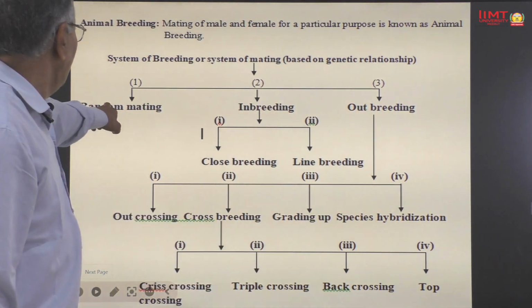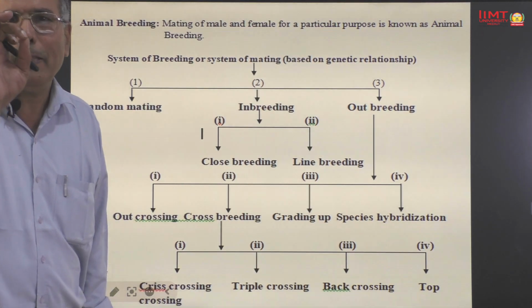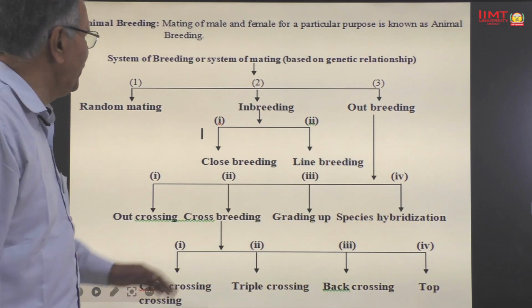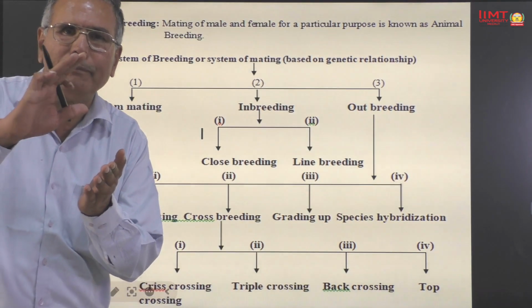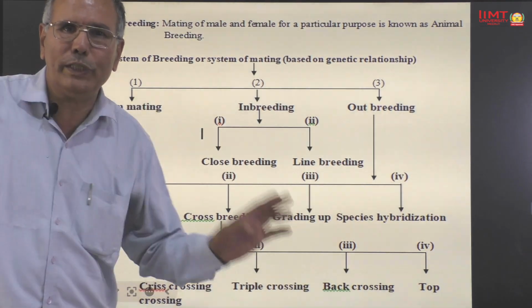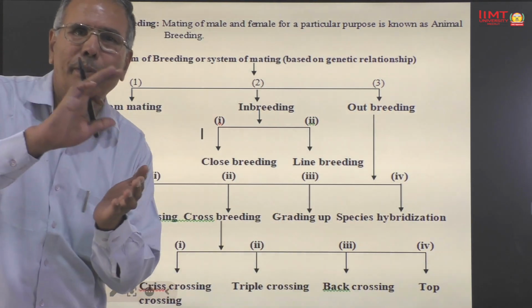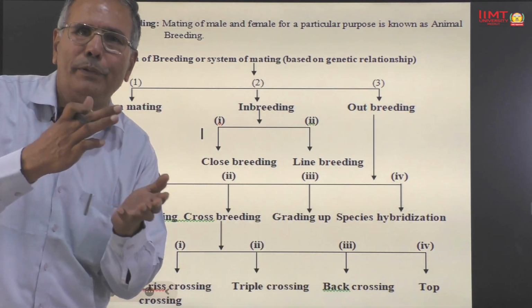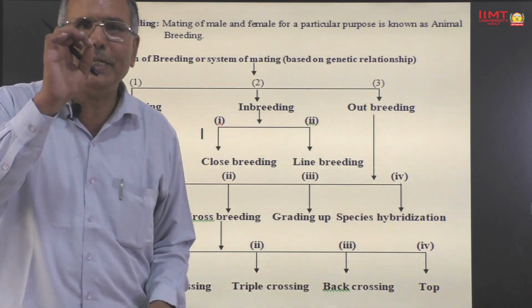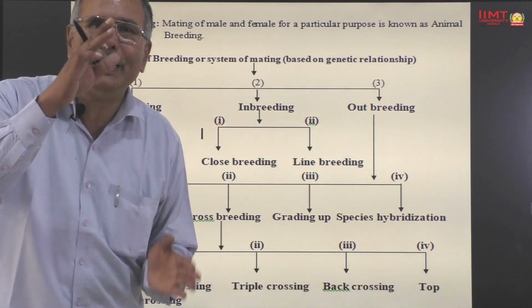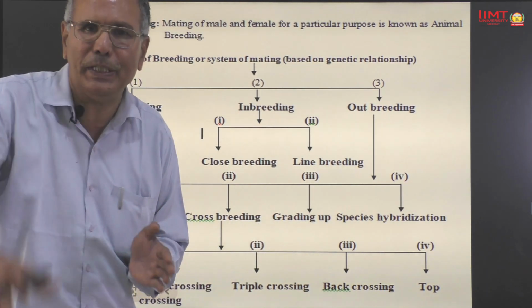Here you see again there are three systems of animal breeding: random mating, inbreeding and outbreeding. In case of random mating, there is no choice of mates among the population, or mating of male and female without any interference of human beings. In case of inbreeding, mating is made between related animals which are related within 4 to 6 generations.